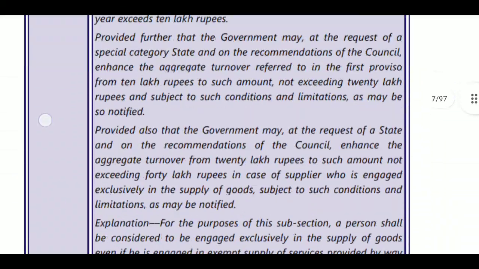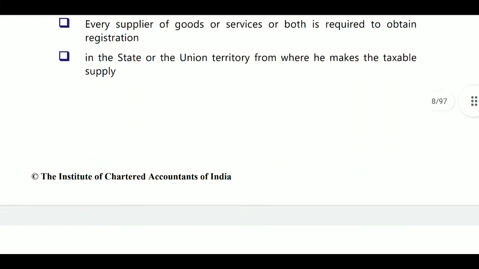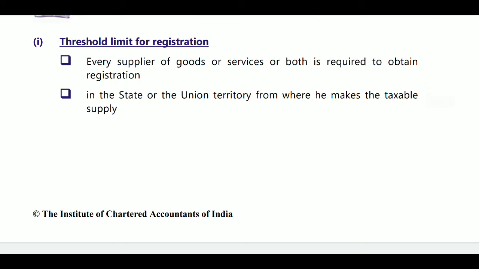What is there in section 22? Section 22 relates to persons who are liable for registration. Here, the threshold limit for registration. What is the threshold limit for registration? Every supplier of goods or services or both is required to obtain registration. First of all, every supplier who is supplying goods or services or both is required to register in the state or union territory from where he makes the taxable supply. If he is making supplies in Telangana state, he should register in Telangana. If he is making supplies in Andhra Pradesh, he should register in Andhra Pradesh. So it is like that.